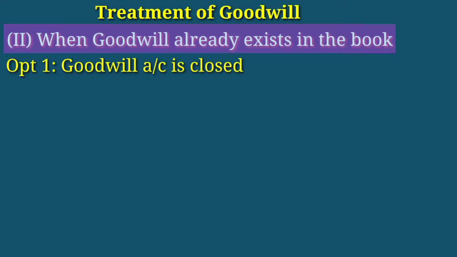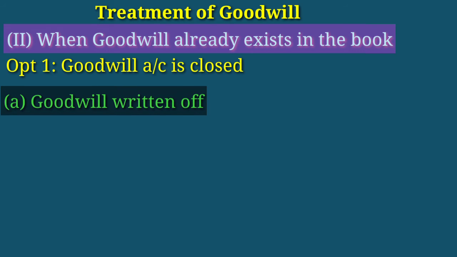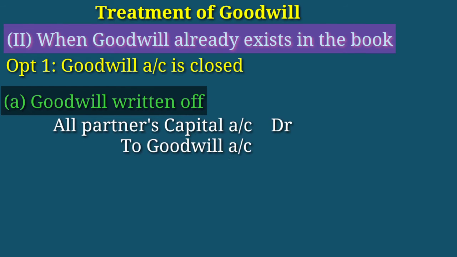Here in the retirement case also, we are following the same logic. First, we need to write off goodwill. The first option is goodwill account is closed. So, first we need to write off goodwill. For that purpose, we make a journal entry, all partners' capital account debit to goodwill account.